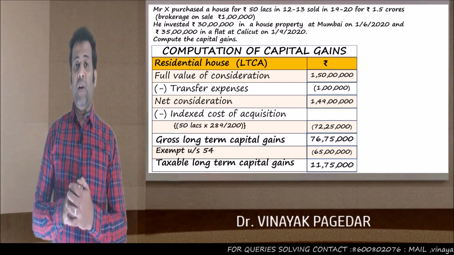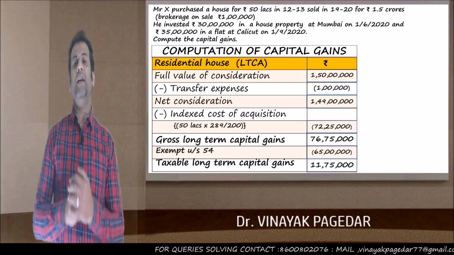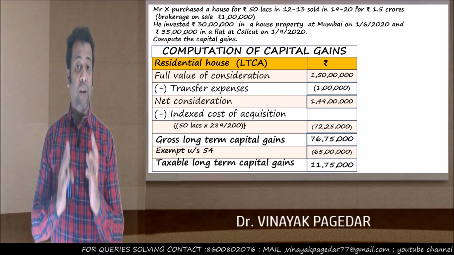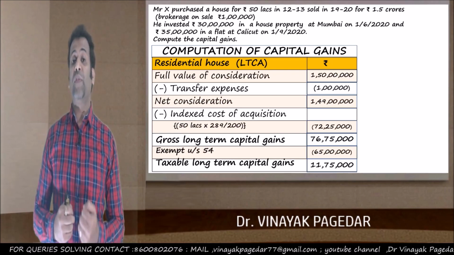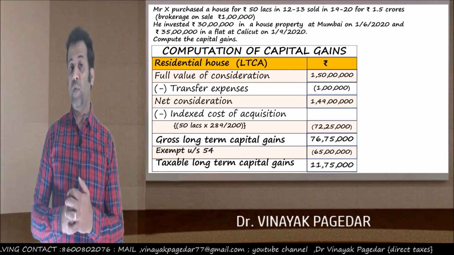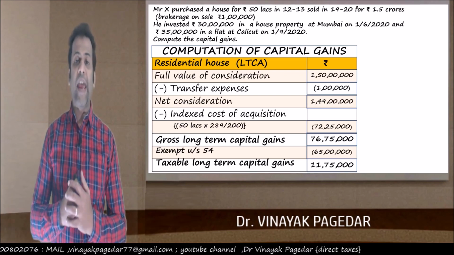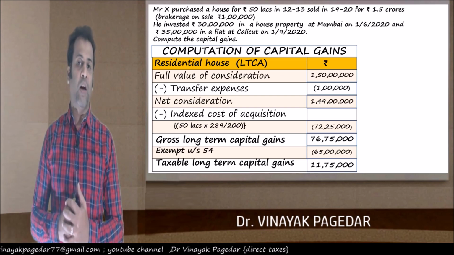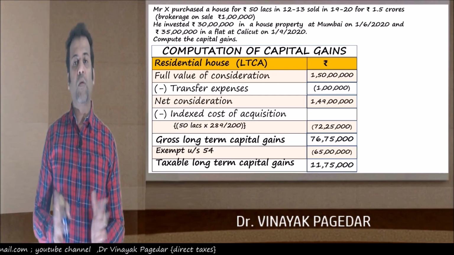Now, is there a catch to this calculation? Yes, there is certainly a catch. If Mr. X is your client, you will have to inform Mr. X that, look, Mr. X, you've taken the option of investing in 2 residential house properties for claiming section 54 exemption, and therefore in no future year will you ever be able to invest once again in 2 residential house properties under this section. The doors of the option are now closed for you.